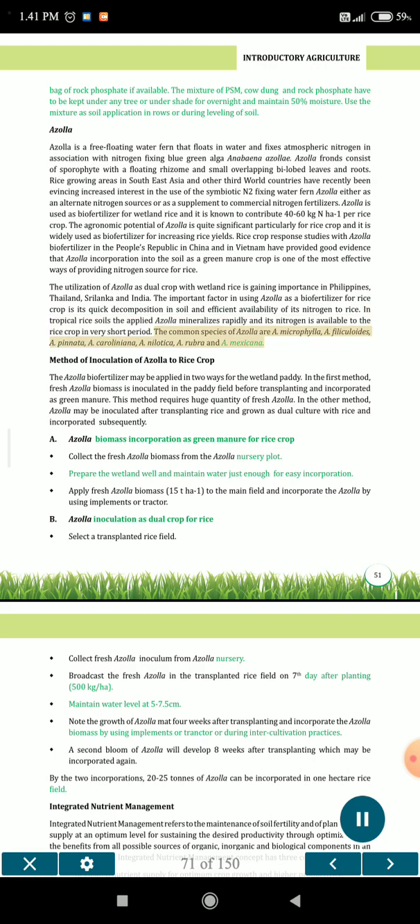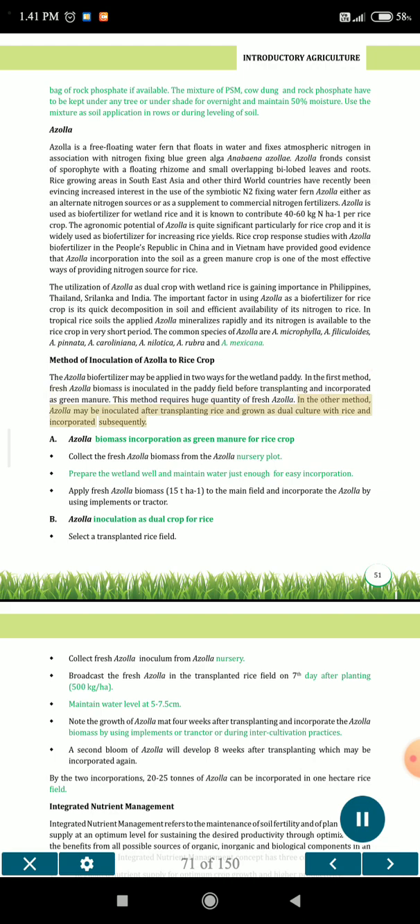The common species of Azolla are A. microphylla, A. filiculoides, A. pinnata, A. caroliniana, A. nilotica, A. rubra and A. mexicana. Method of inoculation of Azolla to rice crop. The Azolla biofertilizer may be applied in 2 ways for the wetland paddy. In the first method, fresh Azolla biomass is inoculated in the paddy field before transplanting and incorporated as green manure. This method requires a huge quantity of fresh Azolla.